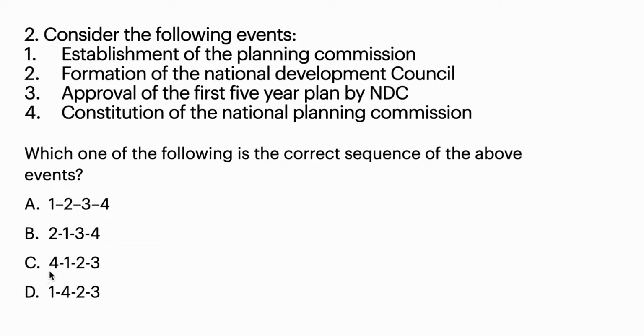So look at the options over here. 4 and next 1, next is 2, and next is 3. First National Planning Commission was constituted, next Planning Commission was established, next National Development Council was formed, and then first 5-year plan was approved. So option C is the correct answer.